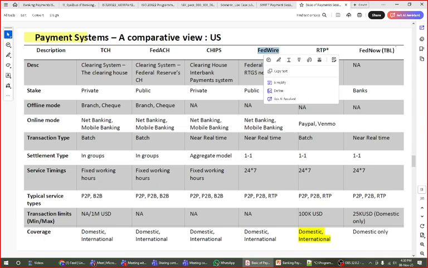I am going to show you how Fedwire works at a very high level, but this is not required, because whenever interviews happen, they will not explain how Fedwire works. They know that products like Fedwire, Target, CHAPS are only internal products. Nobody can access these products unless you are working on them, and they are not accessible anywhere on Google. They are restricted products. So normally our question and answer always plays around your messaging systems only, which I am taking you through thoroughly in detail. But we should be aware that in the US we have TCH, Fedwire, FedACH, and Fedwire is widely used in the US system.